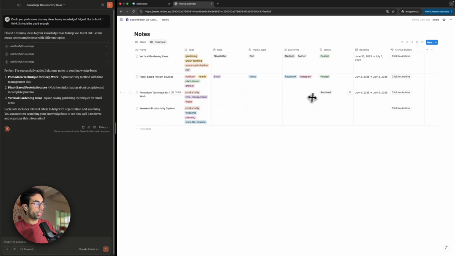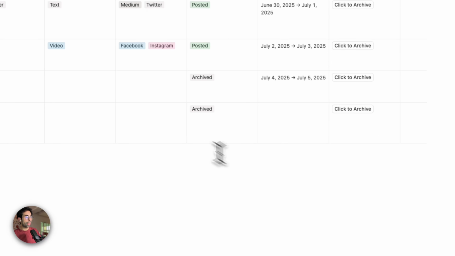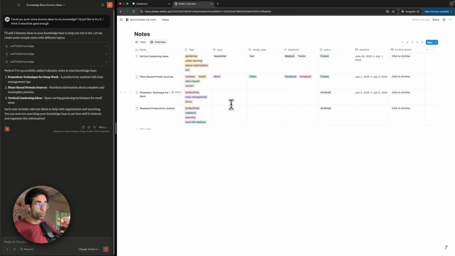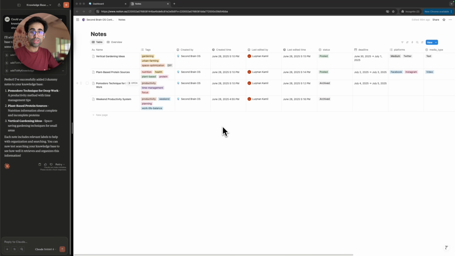And the idea that we archived has the archive status. And if you want to archive another idea over here, you can archive that too, right? And this table view also helps you have a mid to low level glance of what it is and where things are, right? So now quickly, I want to show you how these updates have also been reflected in all the other places across the content system.